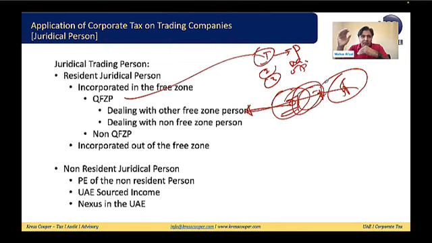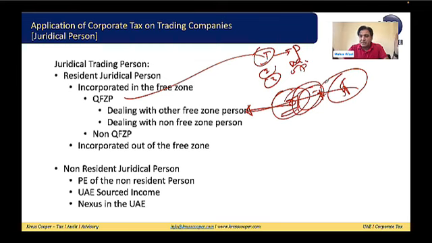So once you are converted to a non-qualifying free zone person, there is no difference in taxation. This is very important what I'm saying. If you have been converted to a non-qualifying free zone person, there is no difference in taxation, whether you are registered on the mainland, or registered within the free zone as a non-qualifying free zone person.